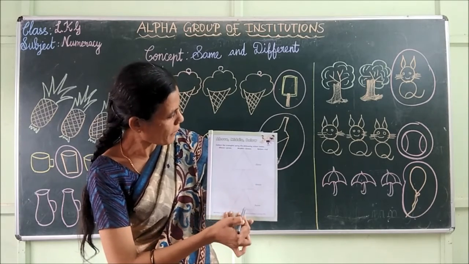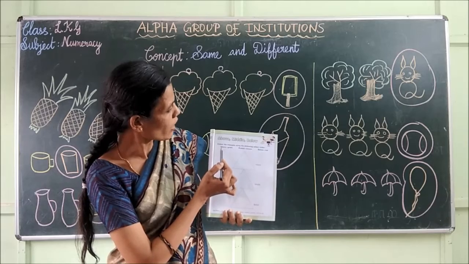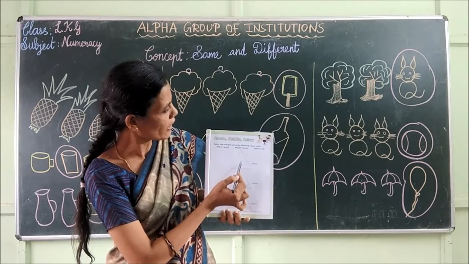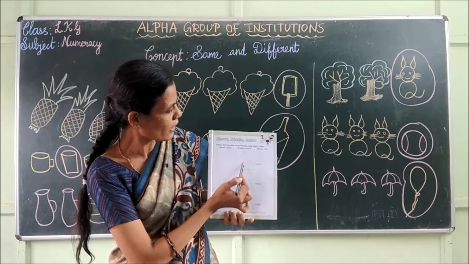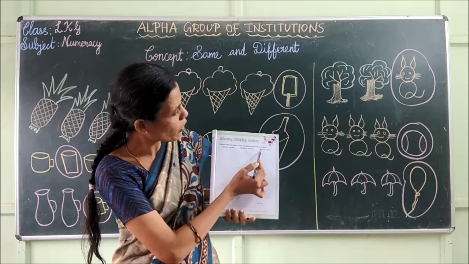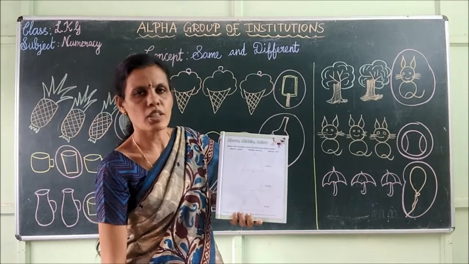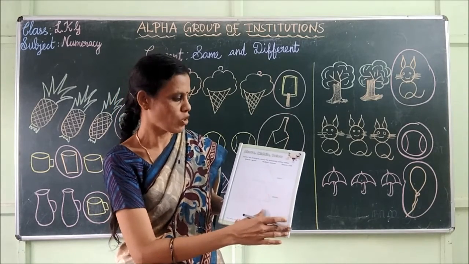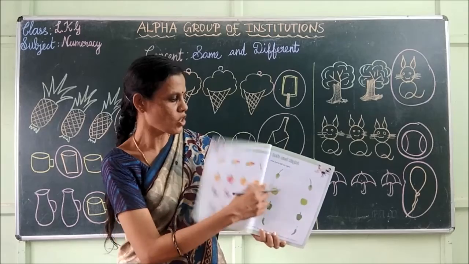Above, middle, below. Now you have to color the above triangle green. Middle triangle brown. Below triangle red. Okay children? Very good. Next move on to the next page.